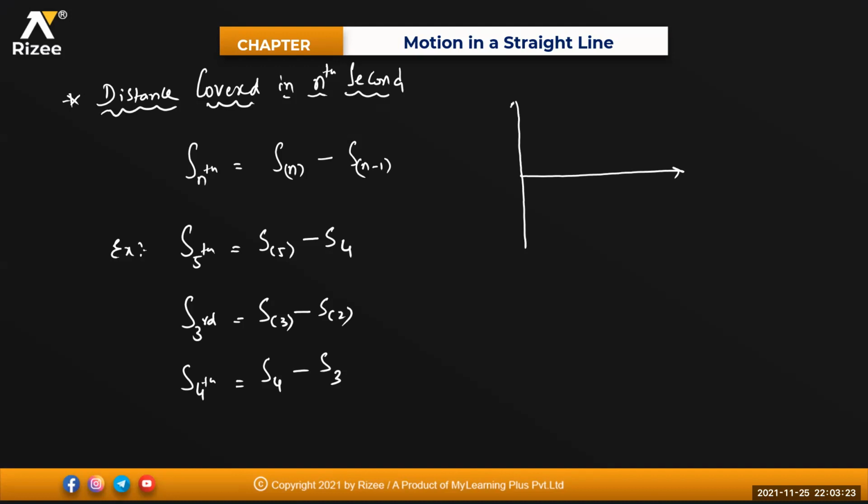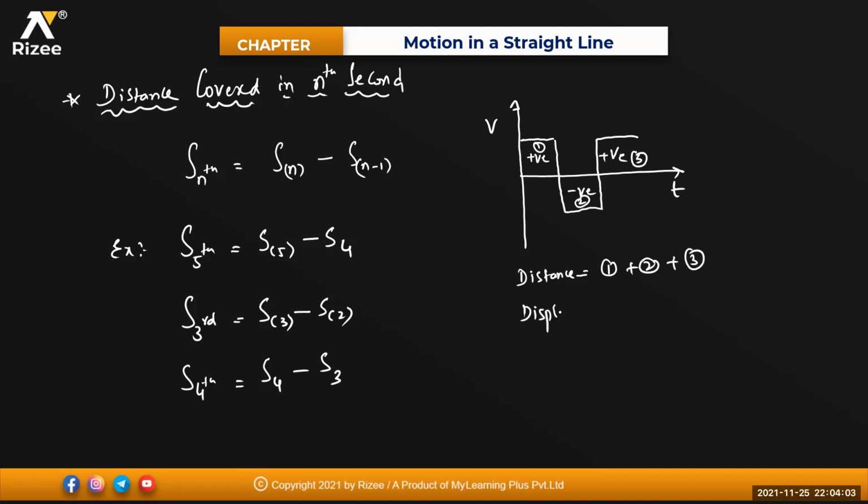See this one. If I'm having velocity here and time here, anything above this axis will be positive. This will be positive, this will be positive, but the down one will be negative. Above the axis, positive. Below the axis, negative. Now, can you tell me what is the distance in this one, beta? Say this is 1, this one is 2, this one is 3. Distance will be 1 plus 2 plus 3.